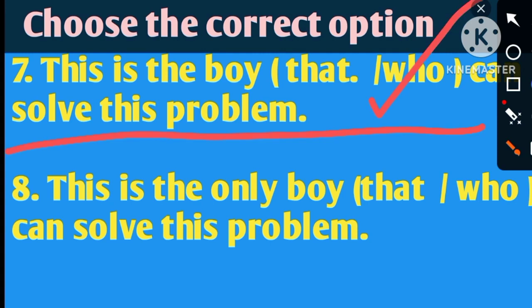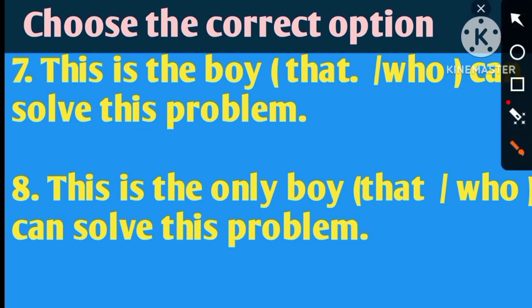Now in the second sentence you can see, this is the only boy. The term only is very much important. In an earlier slide I told you, if before this antecedent you can see some of these words: some, none, no, any, someone, something, anyone, anything, nothing, if the antecedent is preceded by these types of words, then without thinking, just choose that as the correct option.